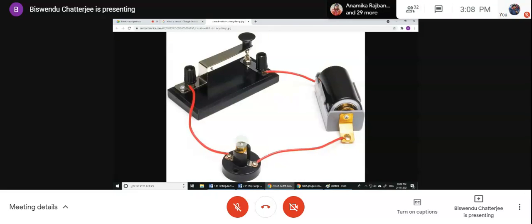Can you see this clearly, this switch? See, there is a base body. Keep on your microphone and answer me. This is a base body. Now what I expect, when I touch these 2 points, the current will flow. See, I am showing you the path. The current will go here, go here, go here, and go here and will return.